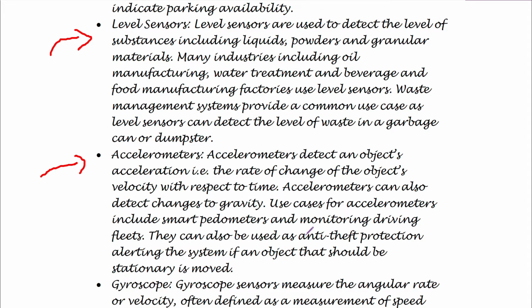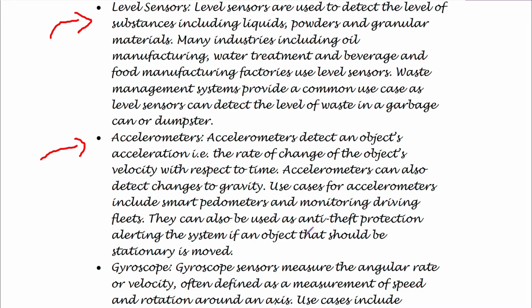Some of the common use cases for accelerometers would be smart pedometers or monitoring devices that are used for monitoring changes in velocity. They can also be used for anti-theft protection, alerting the system if an object that should be stationary starts moving, which means someone is taking it away. So in that way, accelerometers can also be used.